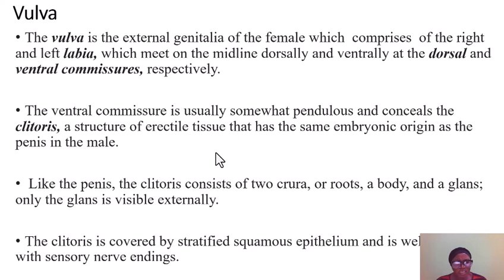This clitoris is covered by a particular tissue known as stratified squamous epithelium. That is, it has many layers and the cells are squamous in shape, and it's also well supplied with sensory nerve endings.